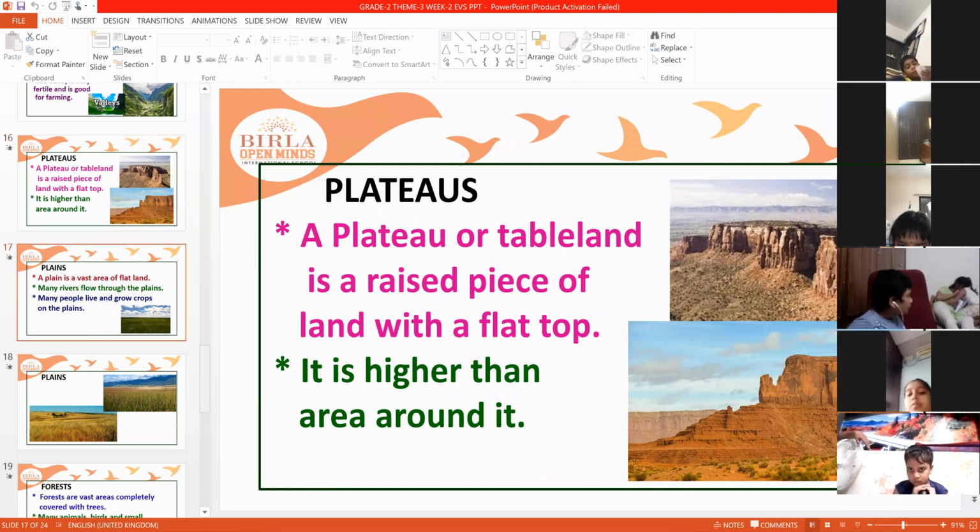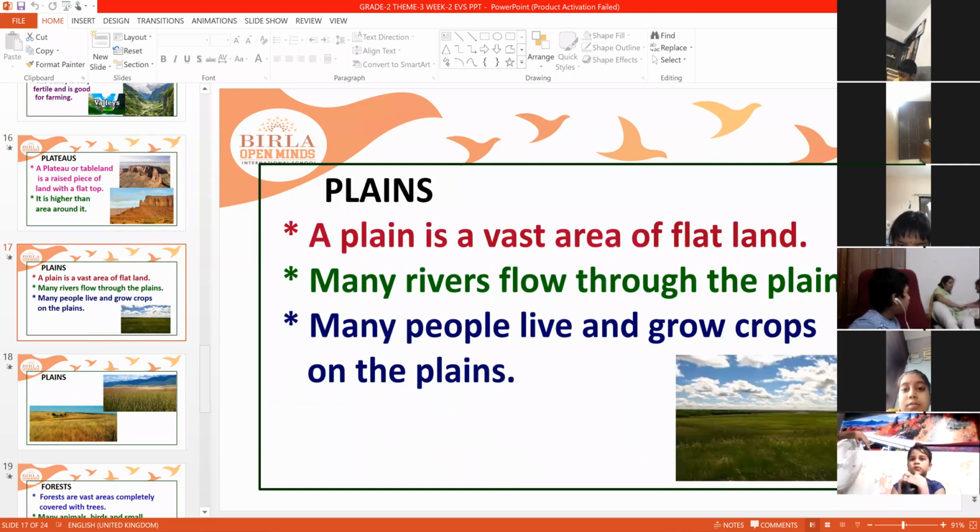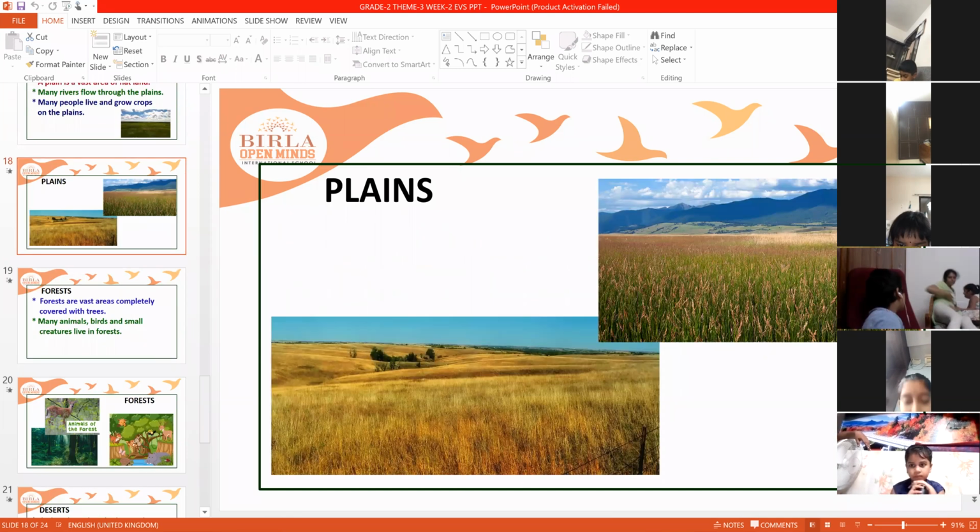Plains is a vast land area. Many rivers flow through these plains. That's the reason many people live here, and agriculture and cultivation is possible only on plains.